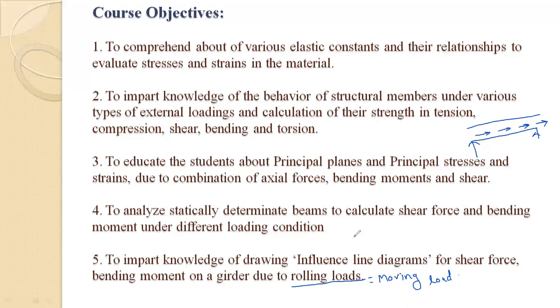Moving loads. So we have to study influence line diagrams for rolling loads or moving loads, and it is practically possible at or on bridges. Okay, so here vehicles move, so the load varies from point to point. The load moves from point to point, and we have to find out the loading diagram for various points. So this is called an influence line diagram. Okay, it may be for shear force, may be for bending moment. We have to find out. Okay, these are the 5 course objectives of our subject.